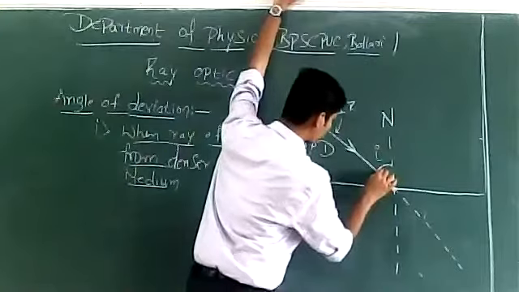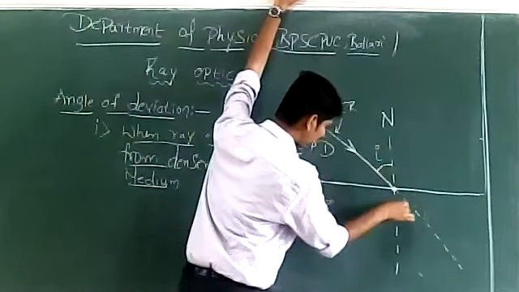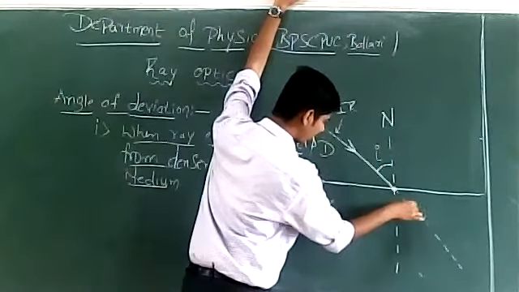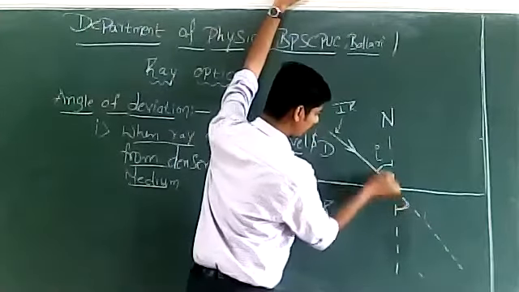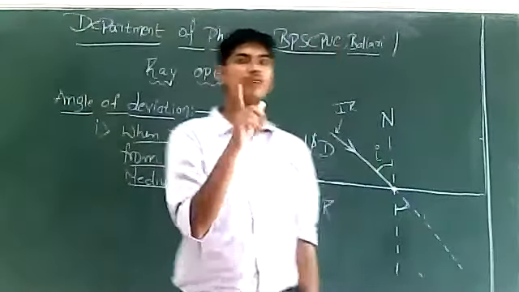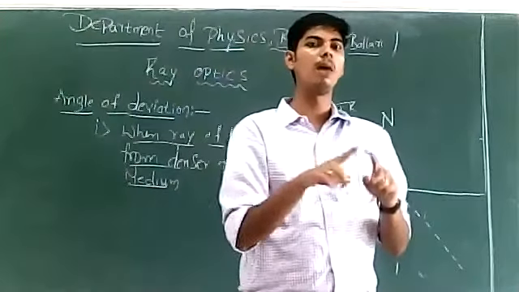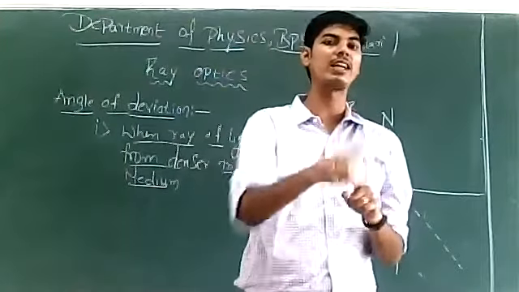If this is I, even this angle must be I, isn't it? These two are vertically opposite. See, identify vertically opposite angles before you draw the refracted ray.